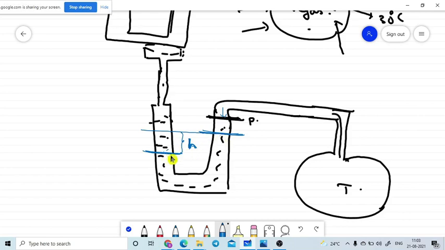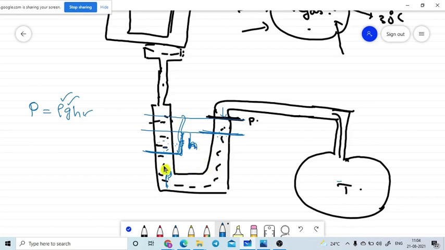If we know the height of these two points, we can easily say that the pressure inside the gas bulb is nothing but rho g h. We already discussed this in the manometer principle. Rho is the density of the liquid used in the manometer, g is the acceleration due to gravity, and h is the liquid level height difference between the two sides of the manometer. Are you getting it? I need to use this constant level, not this level up to here. This is the height of the liquid.